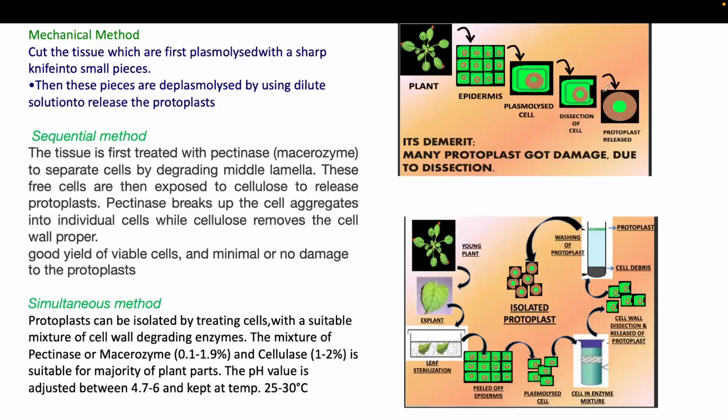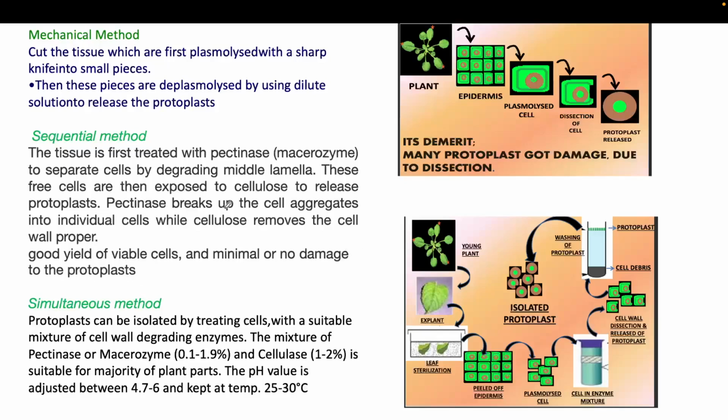Whatever is left which has not burst or come out because of the plasmolysis solution, you can take out by the manual method, and this is your protoplast which will be released. So this is all about the mechanical method. Now you have the sequential method and the simultaneous method, both of which belong to the enzymatic method.